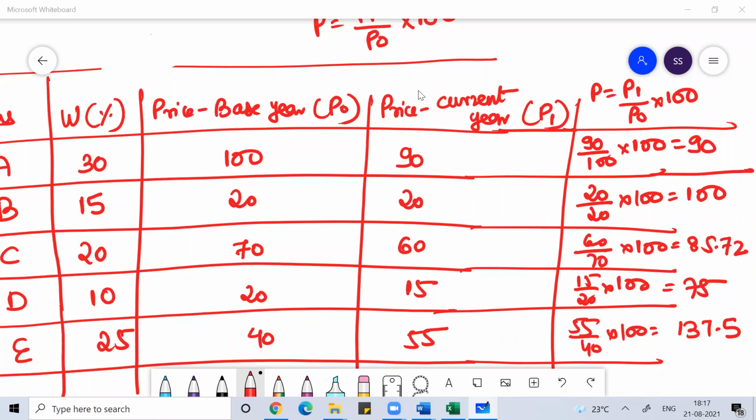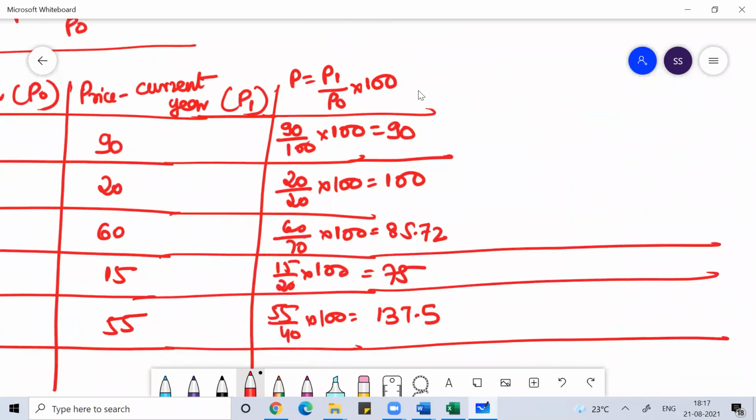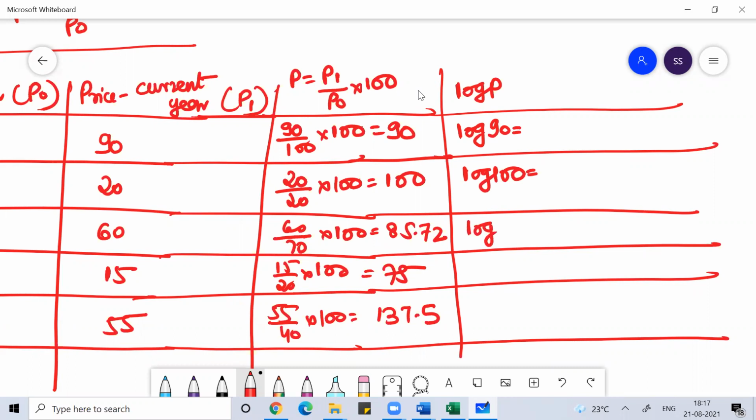So once you get these values, now find the log P values. Log P means log 90, then log 100, then log 85.72, then log 75, then log 137.5.